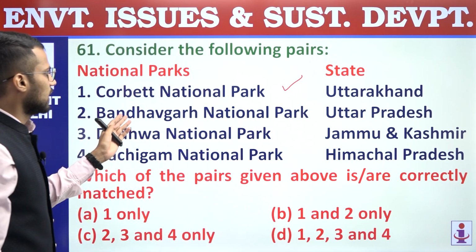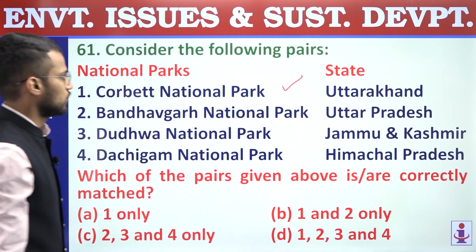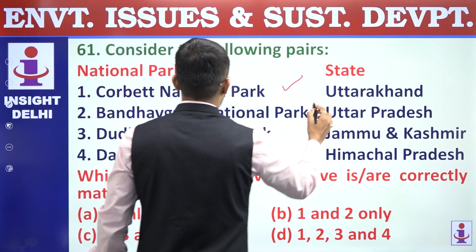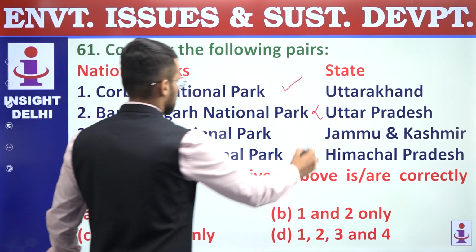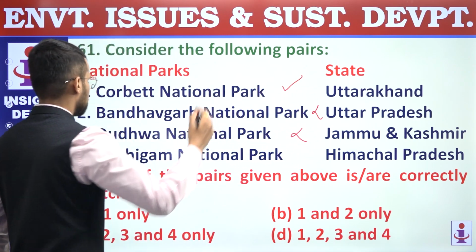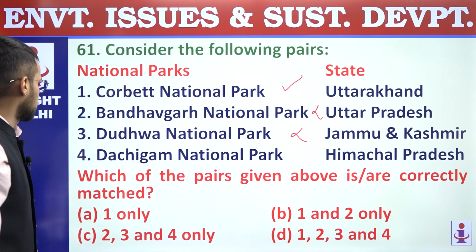Second is Bandhavgarh National Park. It is matched with UP, which is incorrect, because Bandhavgarh is there in the state of Madhya Pradesh. Third, Dudhwa National Park is matched with Jammu and Kashmir, which is again incorrect. It is Uttar Pradesh, where we have Dudhwa National Park.